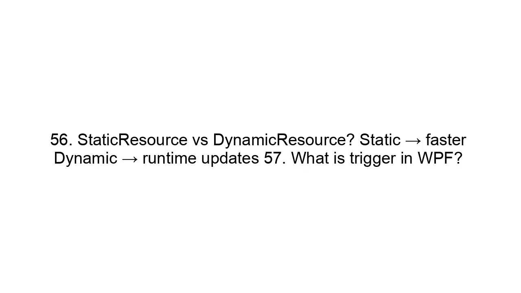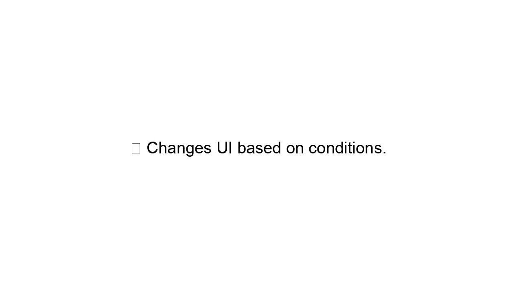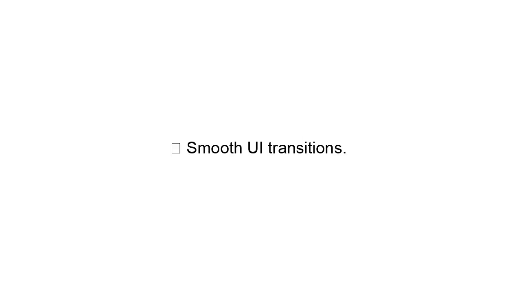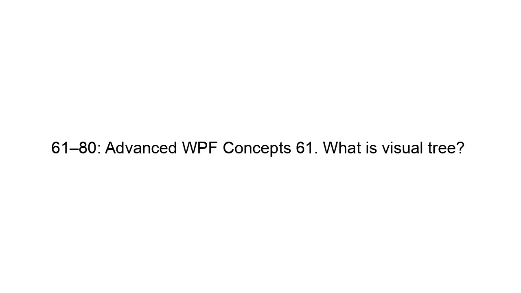57. What is a trigger in WPF? Changes UI based on conditions. 58. Example trigger. Trigger Property IsMouseOver Value True. 59. What is animation in WPF? Smooth UI transitions. 60. What is a storyboard? Coordinates animations.